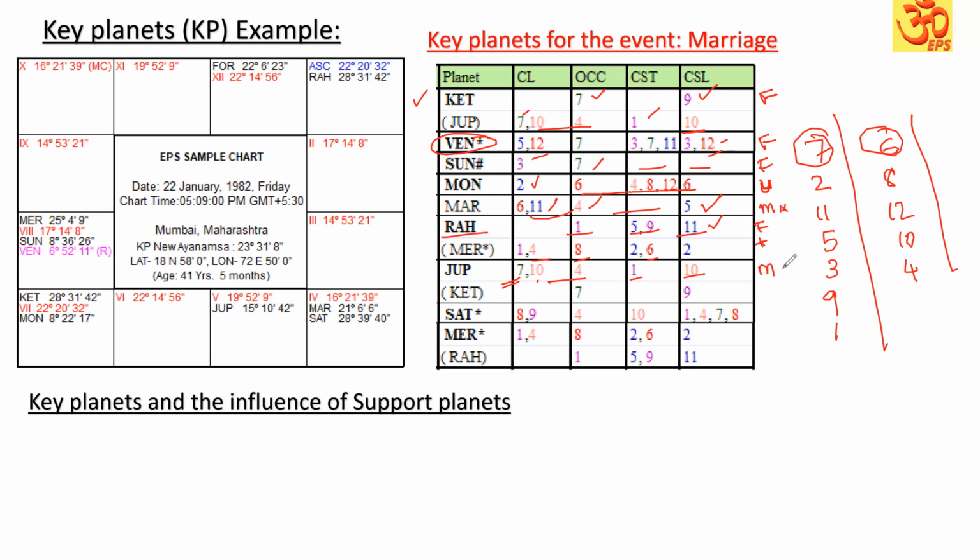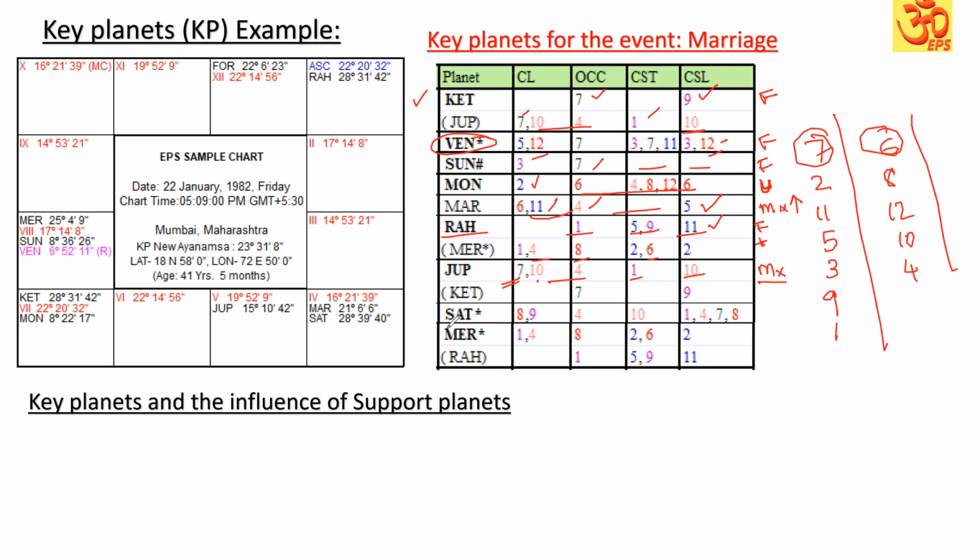We can say it is a mixed key planet, but this is also mixed, right? This is also mixed, 6, 11, 4, 5. This mixed one on the favorable side is higher. This is also mixed, but the unfavorable side is higher. It is not unfavorable, I mean, it is not having unfavorable grouping. No 6, 8, 12 are coming, but 4, 10, 10 sublord is coming. So this mixed is weaker than this mixed. That you have to understand.